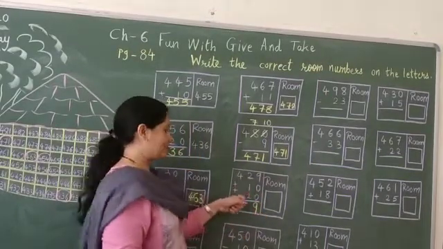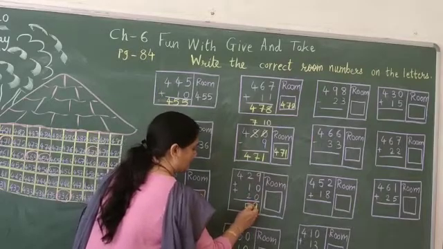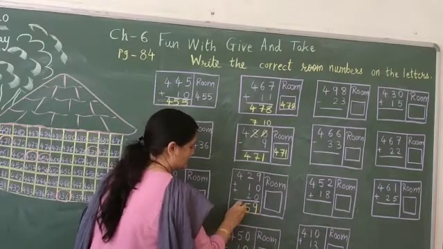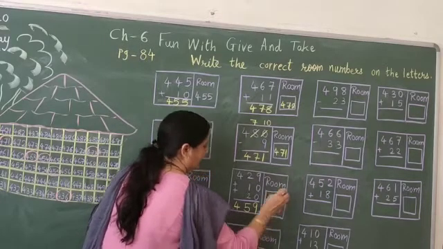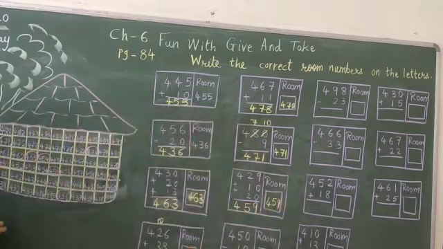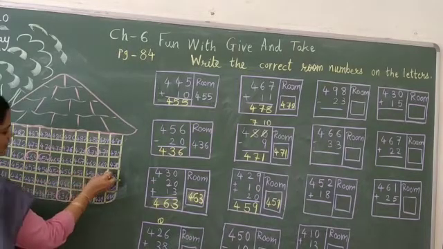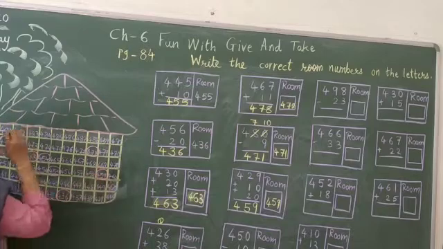Now next. 9 plus 0 is 9. 2 plus 1 plus 2 is 5. 4 plus nothing is 4. So it is 459. Let us find out and circle. 459. Where is it? It is just here. So circle it. Okay. Done.